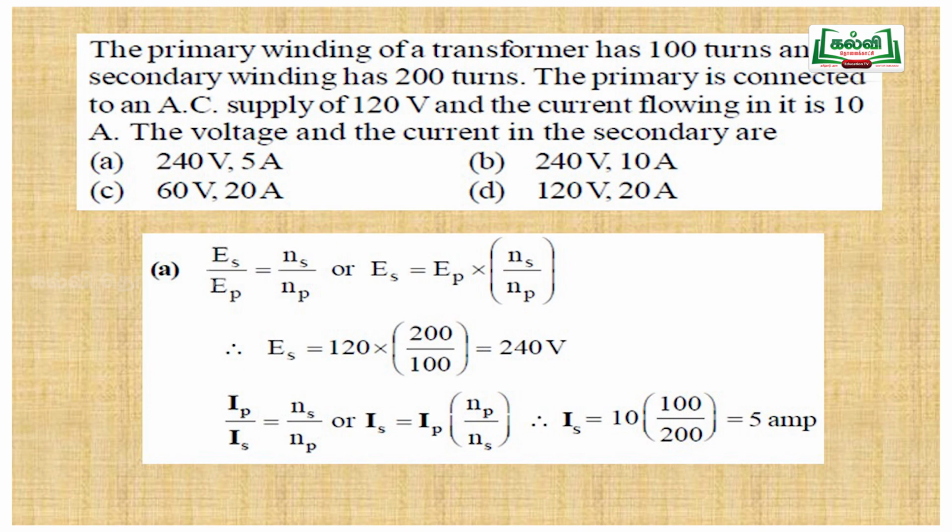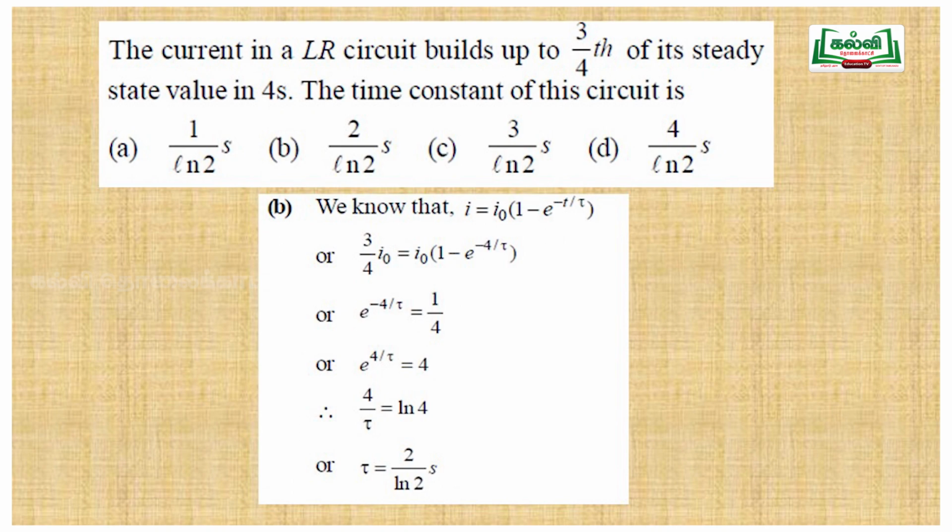This is a higher level question, a very high level question. Next: the current in an LR circuit builds up to 3/4 of its steady state value in 4 seconds.